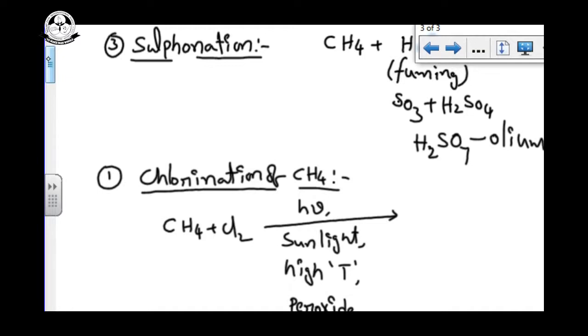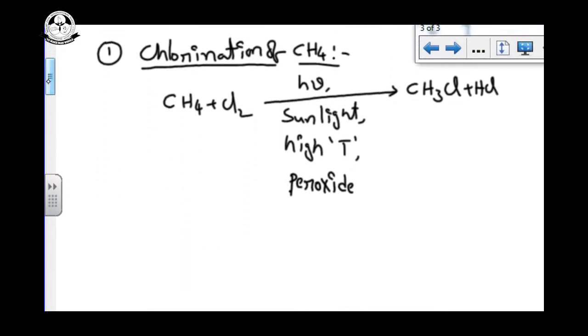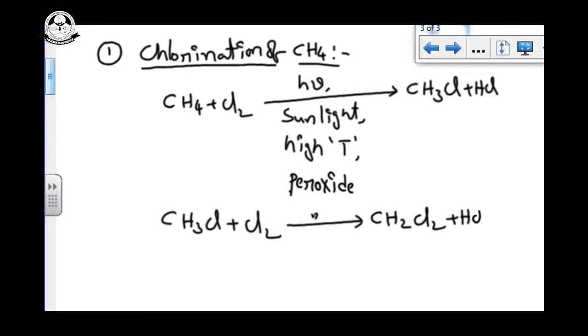We get CH3Cl plus HCl. Free radical reactions cannot be stopped in one step, so we can continue. CH3Cl with one more chlorine under the same conditions gives CH2Cl2 plus HCl.